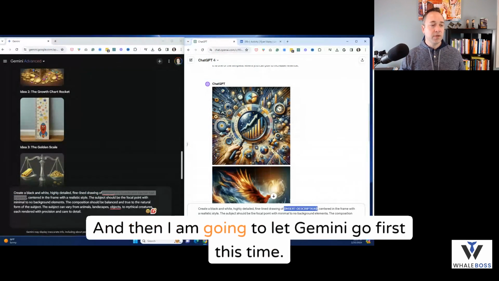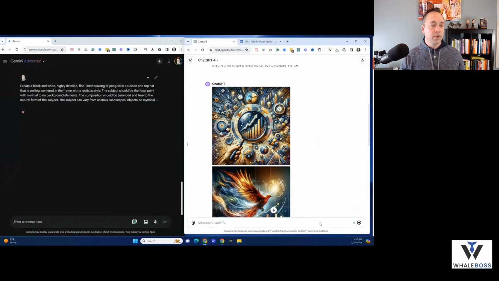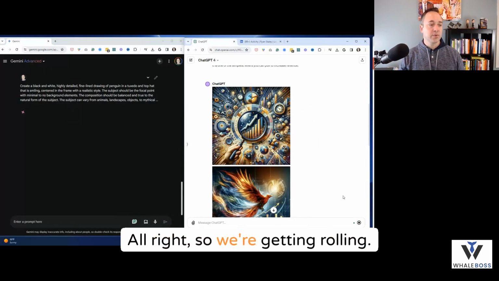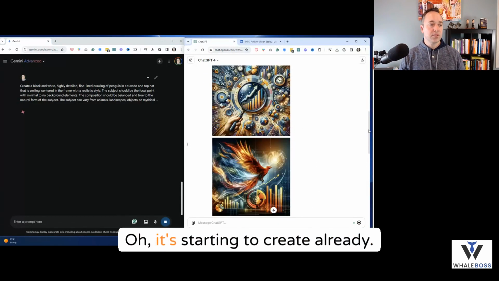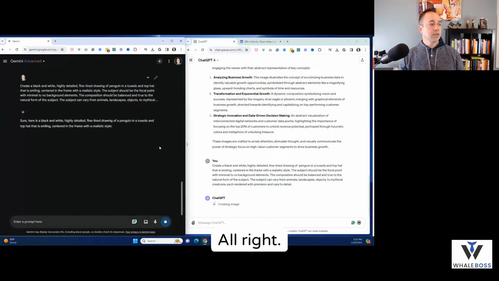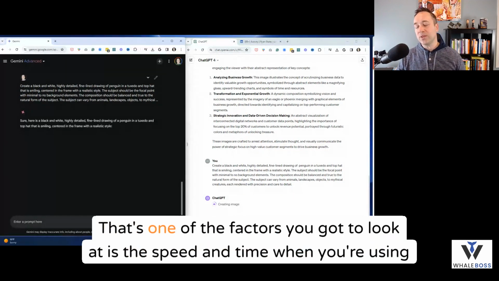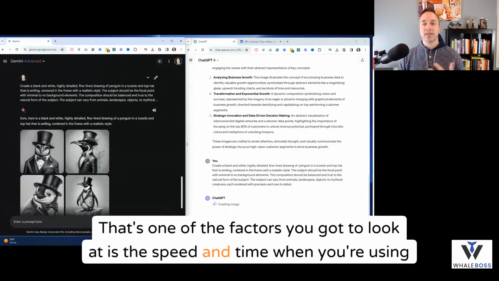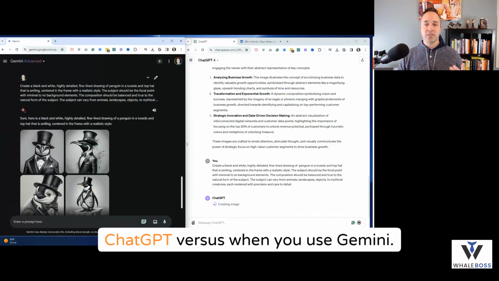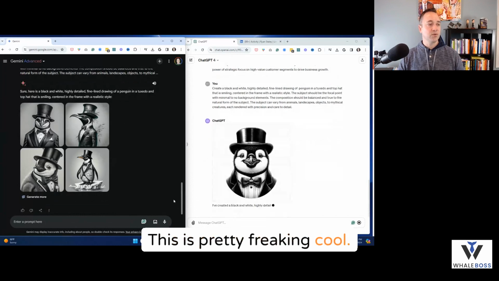And then I am going to let Gemini go first this time. Boom, boom. All right, let's see what happens. All right, so we're getting rolling. Oh, starting to create already. All right. Let's see. So they're both creating images. Let's check out the speed too. That's one of the factors you got to look at, is the speed and time when you're using ChatGPT versus when you're using Gemini. Okay, I like this. This is pretty freaking cool.